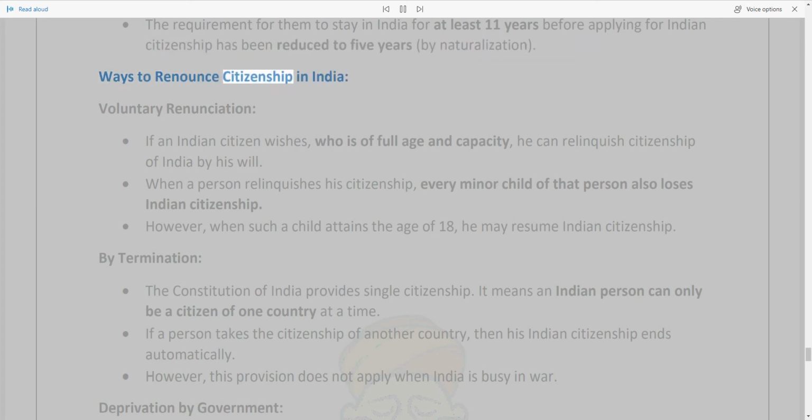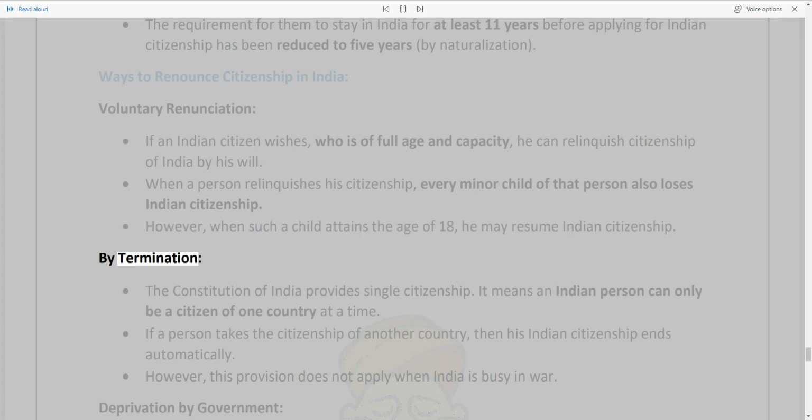Ways to renounce citizenship in India. Voluntary renunciation. If an Indian citizen wishes, who is of full age and capacity, he can relinquish citizenship of India by his will. When a person relinquishes his citizenship, every minor child of that person also loses Indian citizenship. However, when such a child attains the age of 18, he may resume Indian citizenship.